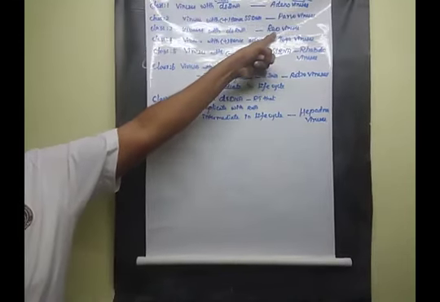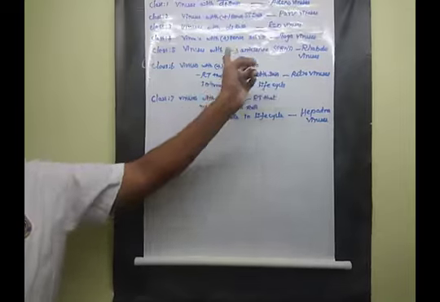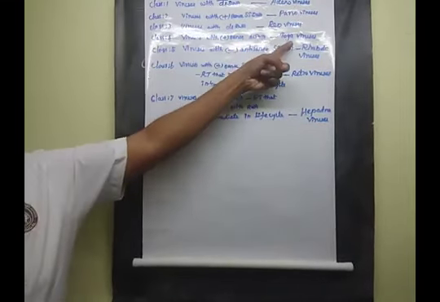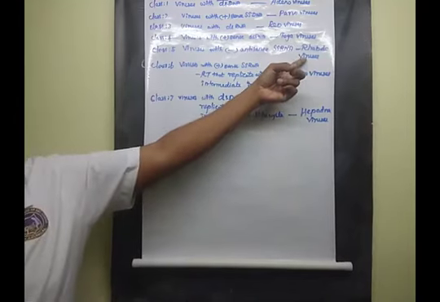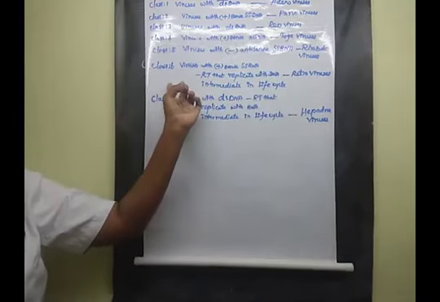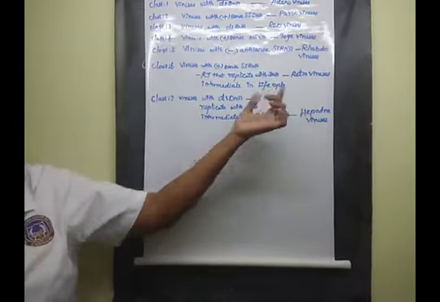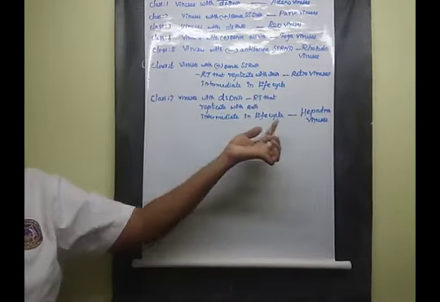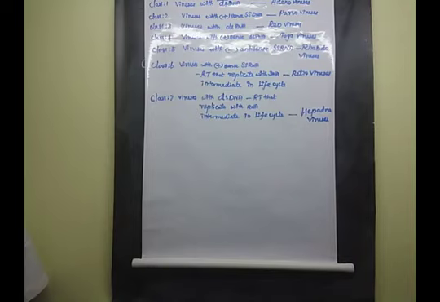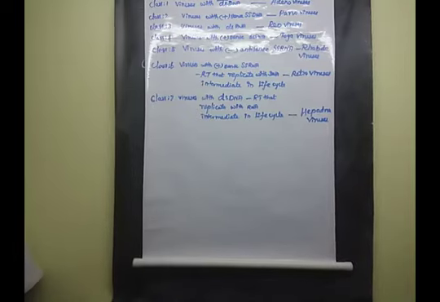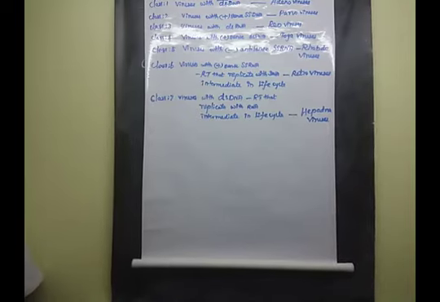The example of the virus name is reovirus. Fourth class, togavirus. Fifth class, rhabdovirus. Sixth class, retrovirus. Seventh class of classification here, the Kepner viruses. Yeah? So these are the different classes of viruses.